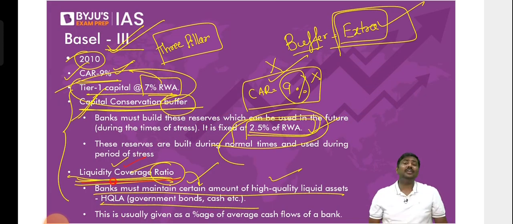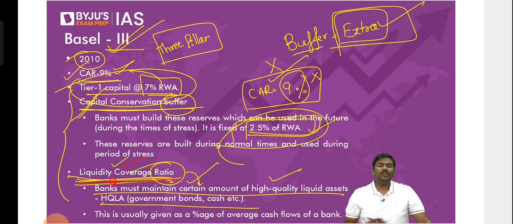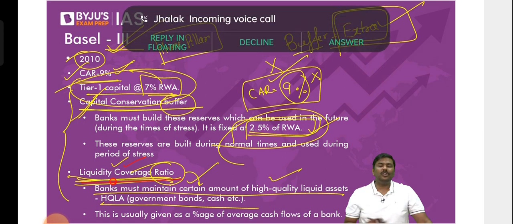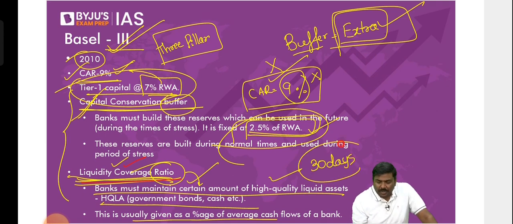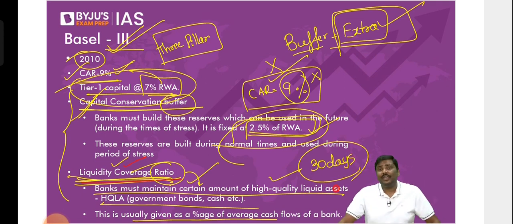But they've used the term ratio here. What do you mean by ratio? What the banks will have to do is estimate in the next 30 days how much money will be withdrawn. I'm pretty sure some of you will ask this question: sir, how will the bank come to know how much money I will withdraw? It's not about you. It's about the whole economy. I'll ask a very simple question. What do you think in the coming months?